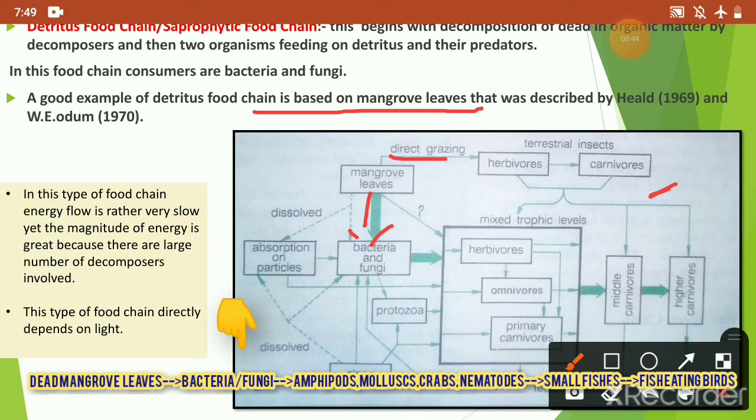The detritus food chain is very slow in energy flow, but the magnitude of energy is great in this because a large number of decomposers are involved. Second important point is that this type of food chain directly depends on energy.